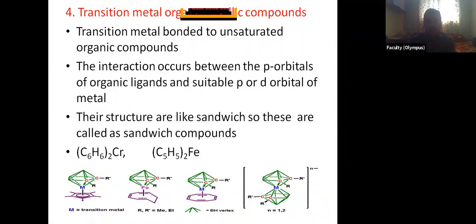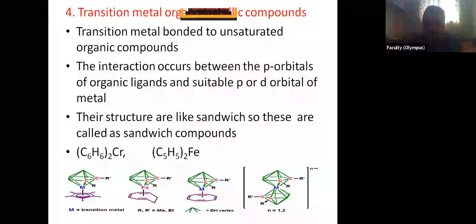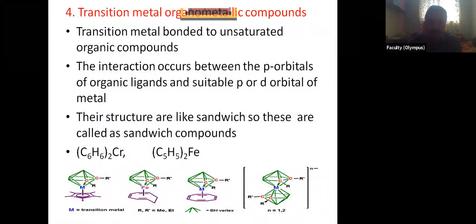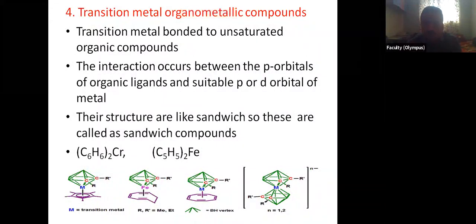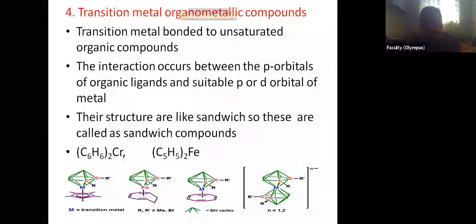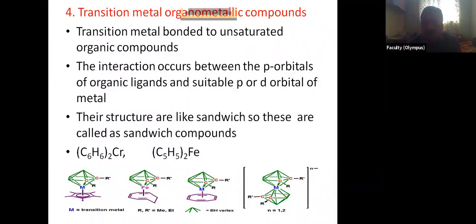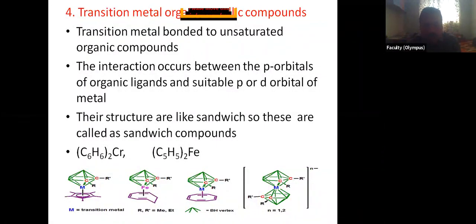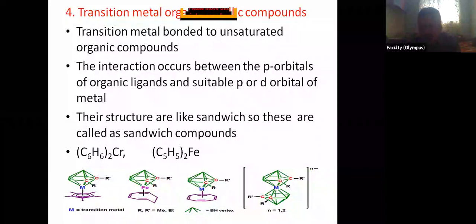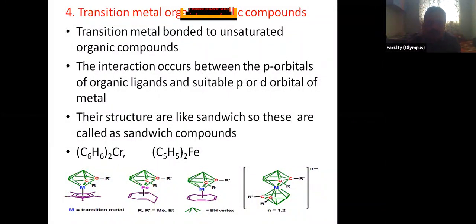These organometallic compounds are classified into four classes. We have seen ionic organometallic compounds having ionic bond. Their properties are similar to ionic compounds. They are soluble in polar solvents like water, insoluble in non-polar solvents. These are highly reactive. Their reactivity depends upon the stability of the anion. Okay. And such ionic organometallic compounds are formed by the alkali or alkaline earth metals.